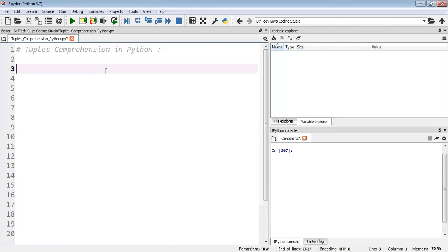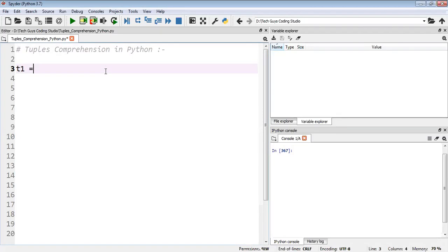So today we'll be discussing tuple comprehension in Python. We all know what tuples are. We have already discussed in previous videos what tuples are in Python. So before going to tuple comprehension, we will do one thing. Tuples we know already, so first of all, let's take one basic example.